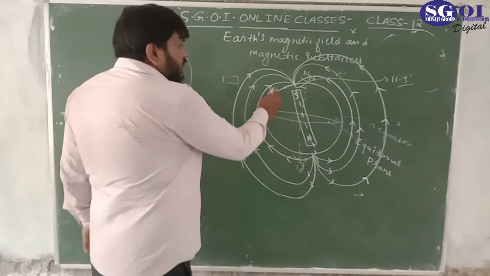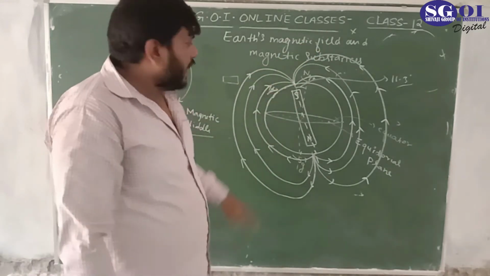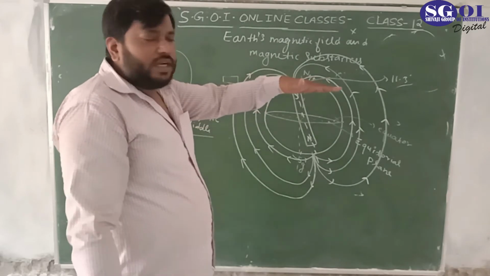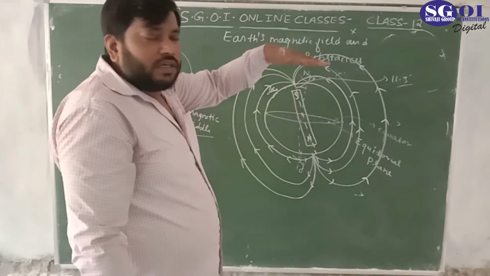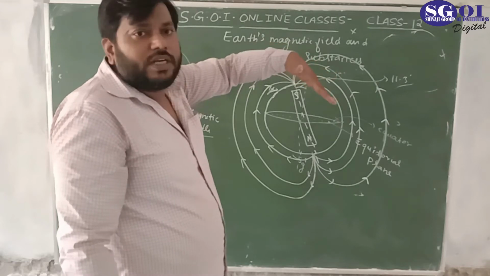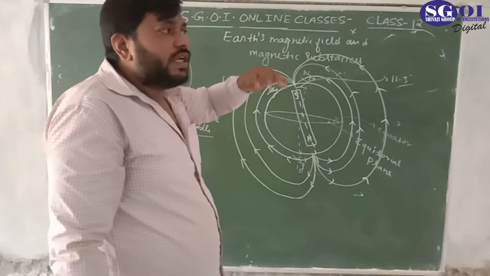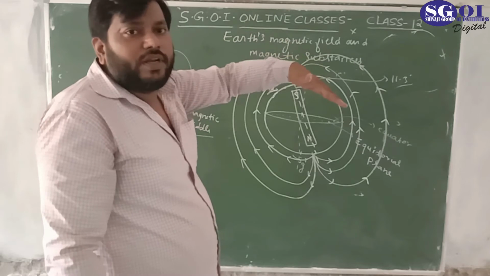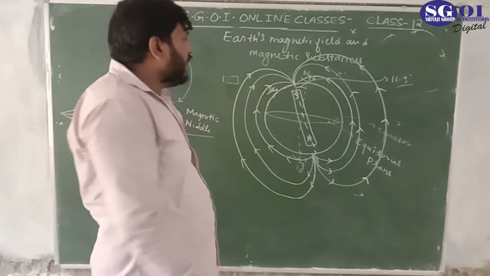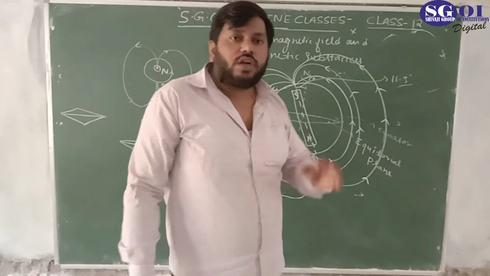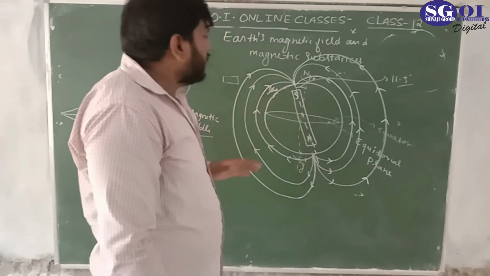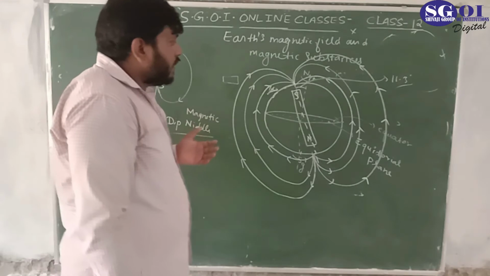This is also called the dip angle: the angle made by the horizontal to the earth's surface and the axis of the dip needle, or we can say the angle between the horizontal and the magnetic field of the earth is called the dip angle, which we will discuss after some time.